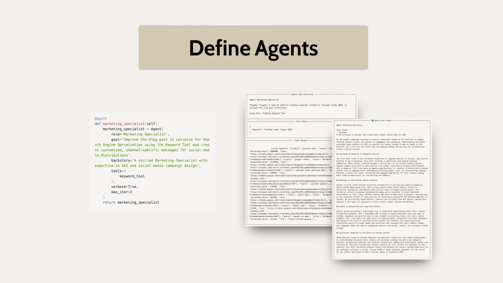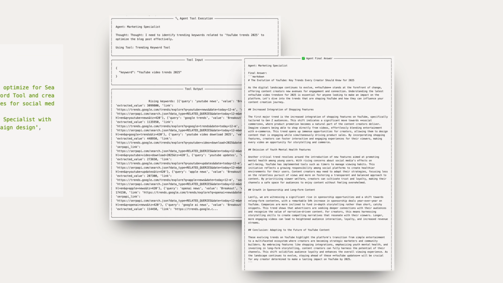Here we can observe the thought process of marketing specialist using keyword tool to research YouTube trends related search queries, as well as the SEO optimized blog post based on the tool use. Similarly, we create the content creator and marketing specialist agents. Visit our GitHub repository for the full code of other agent definitions.